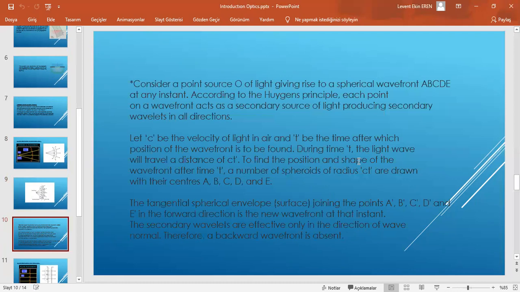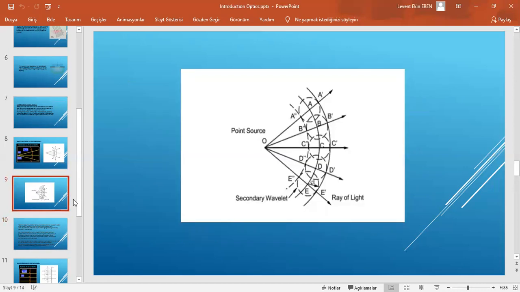Then, to find the position and shape of the wavefront after time t, a number of spheres of radius c times t are drawn with their centers A, B, C, D, and E. The tangential spherical surface joining the points A prime, B prime, C prime, D prime, and E prime in the forward direction is the new wavefront at that instant. The secondary wavelets are effective only in the direction of the wave normal. Therefore, a backward wavefront is absent. This is the new wavefront, A prime, B prime, C prime, D prime, and E prime.